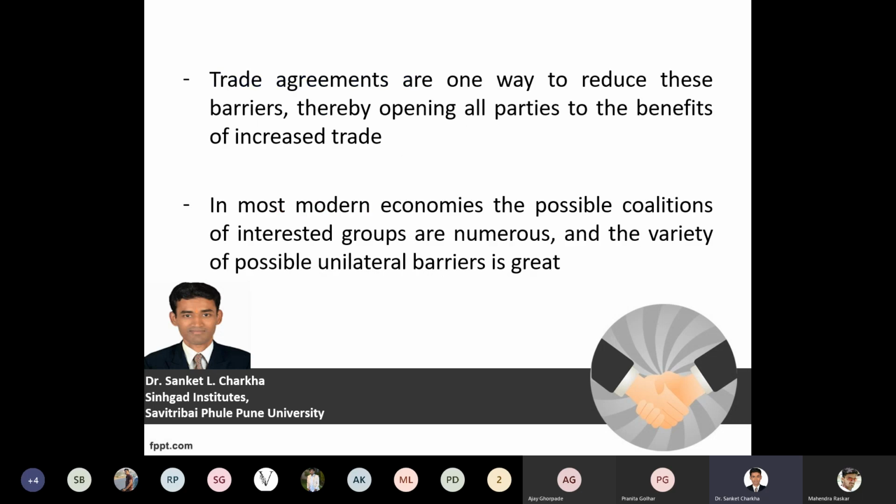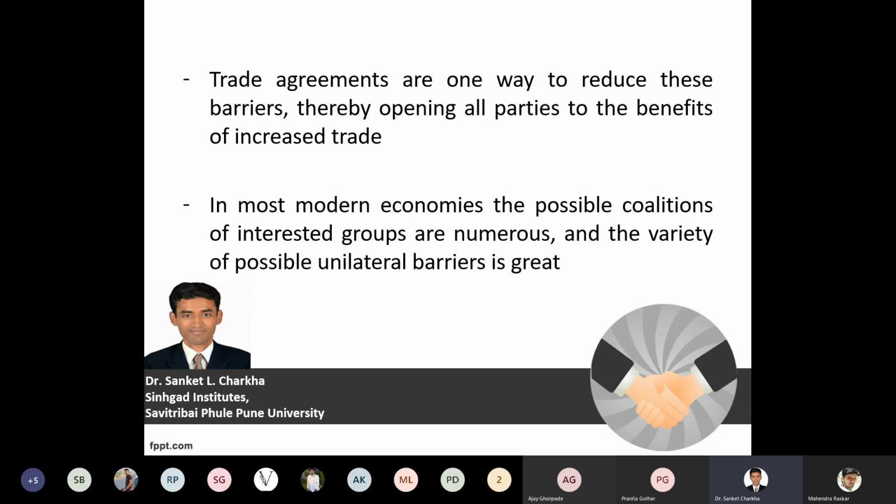Trade agreements are one way to reduce these barriers, thereby opening all the parties to the benefit of increased trade. Yes, a trade agreement helps to develop increased trade activities because there is a proper exchange and proper availability of goods and services, wherein each and every member nation of either the WTO or the respective economic union gets a benefit out of it. Whether the trade agreement is between specific countries, specific regions, or a specific cartel, whatever it may be, it helps to provide a conducive environment to help each and every country as a whole.